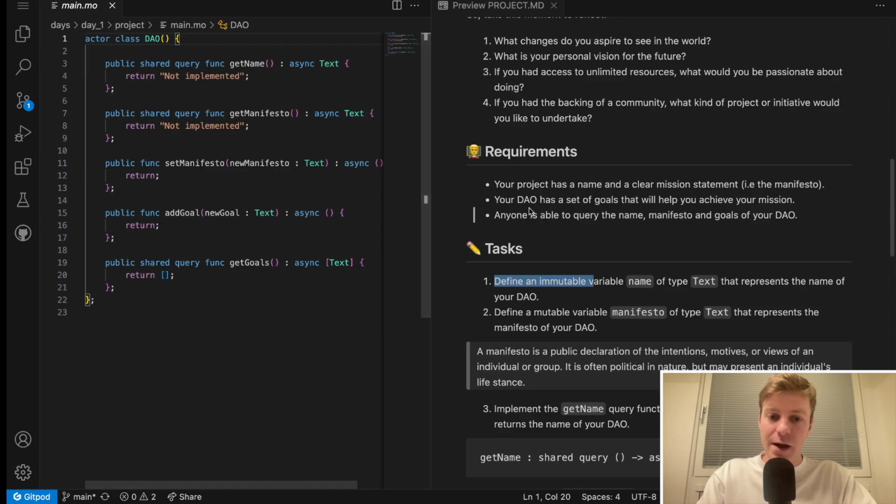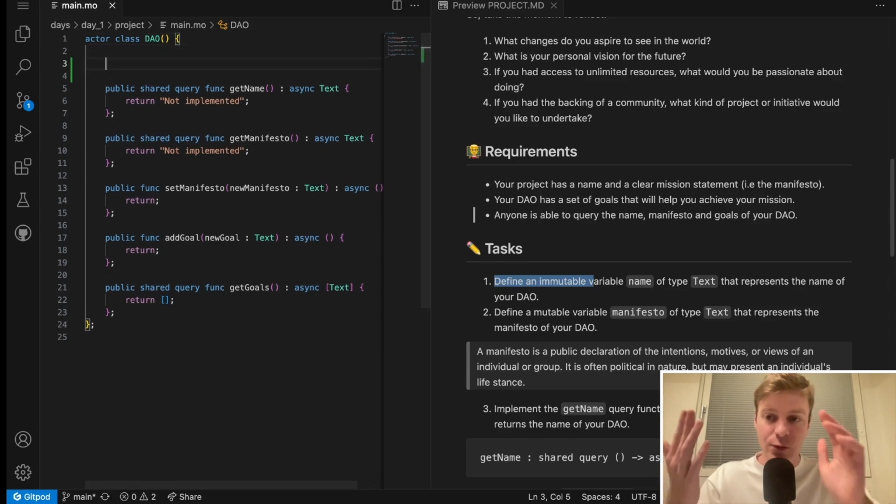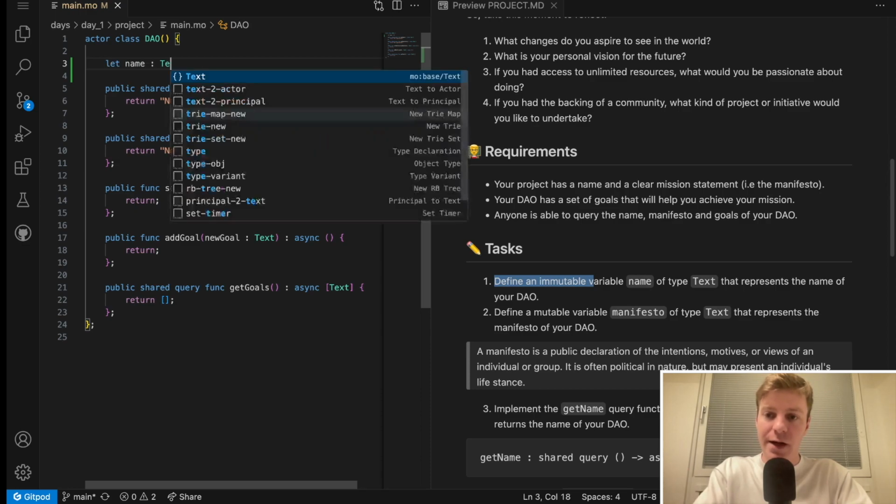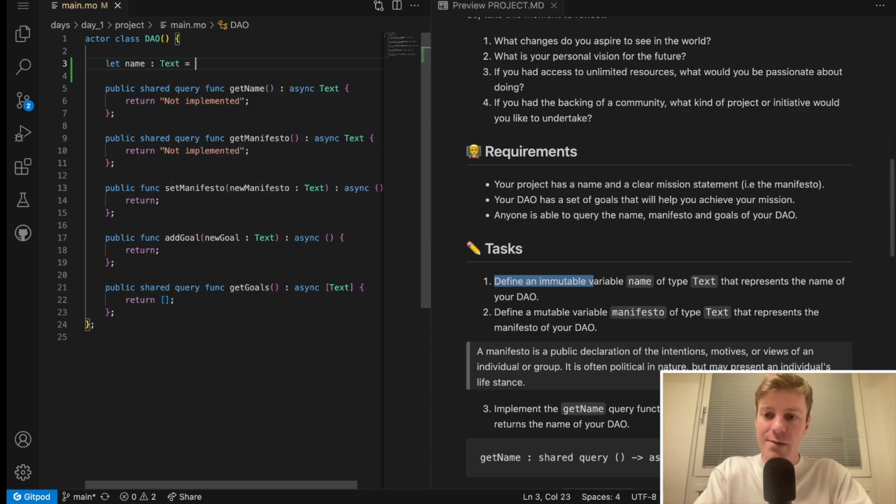So assuming you want to do task number 1, you need to take this time the Motoko file main.mo and specify your immutable variable with the name. It's of type text. And so you can specify the name that you want. I will go with Motoko Bootcamp DAO.